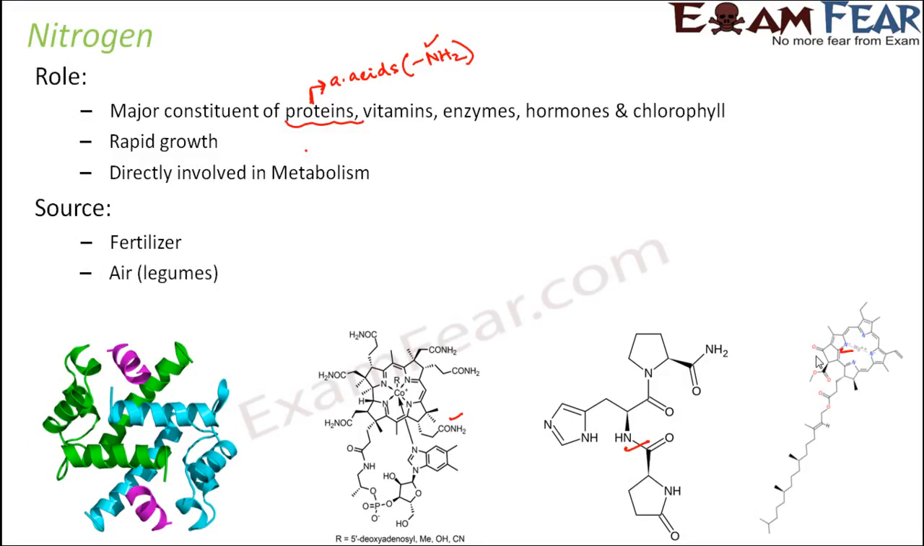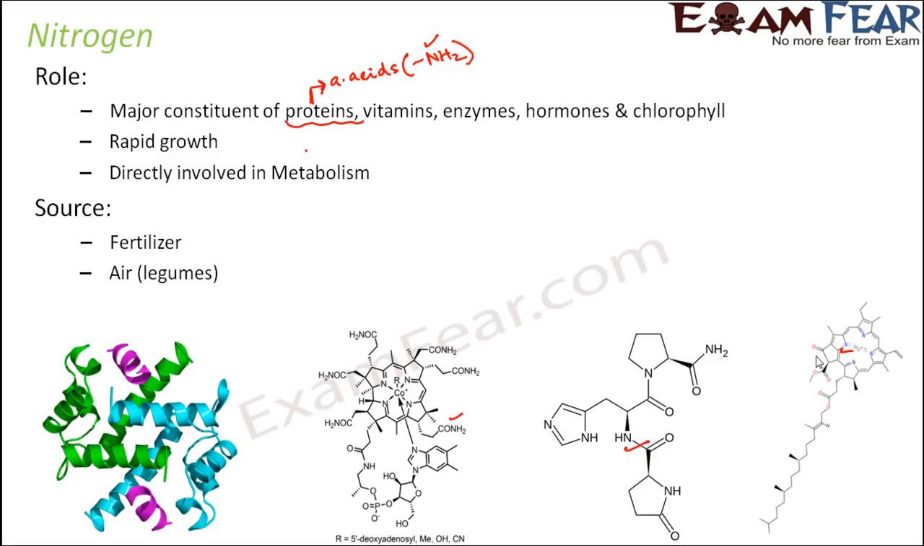Another source is air, and that happens through legumes. What are legumes? Legumes are plants like peas and beans. They are all known as leguminous plants. Now in these plants, in their roots, nodules are formed, that is, spherical structures are formed, and there the rhizobium bacteria are present. So they help in fixing nitrogen.